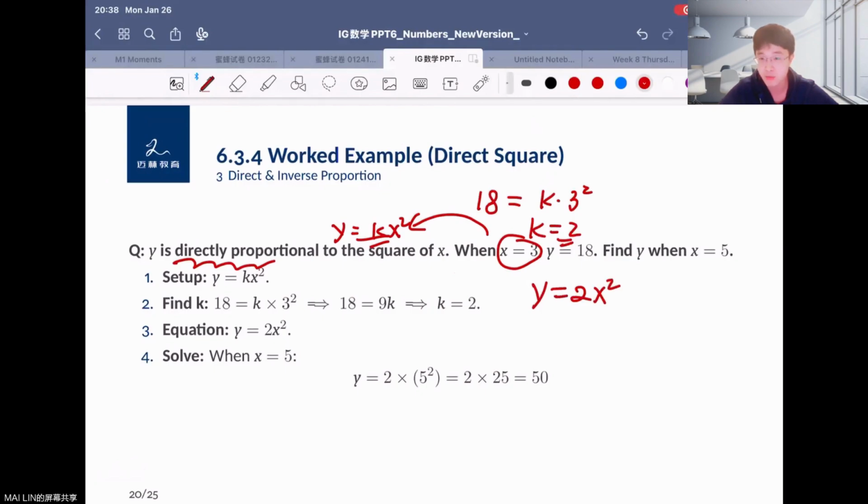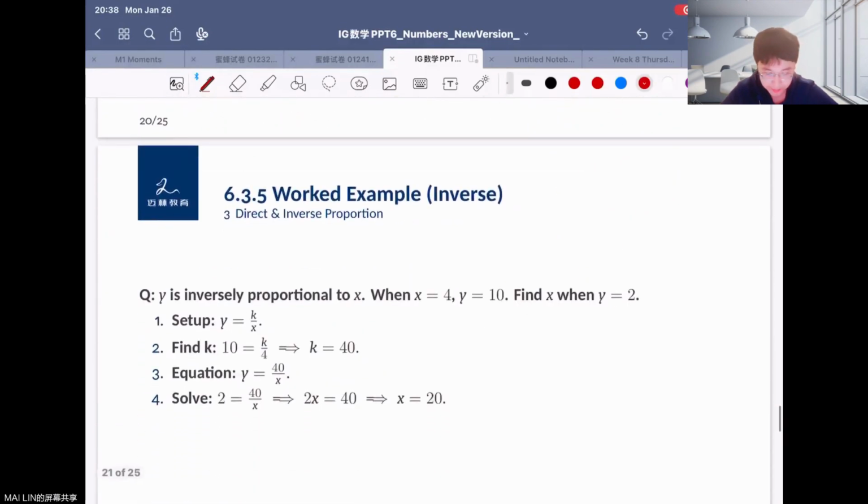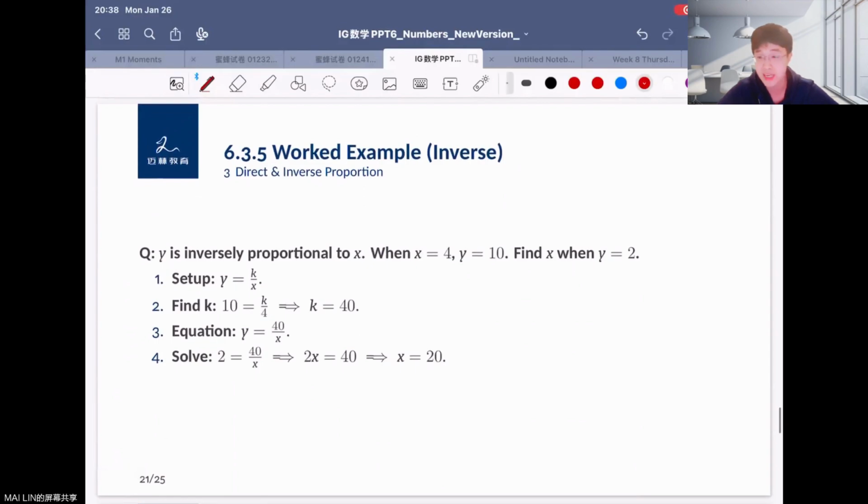And then it said find y when x equals 5, right? So we can say, if x equals 5, we can just put the x value into this formula, that becomes y equals 2 times 5 squared, which equals 50, okay? That is for y's value, okay? So here I guess you can understand how to calculate x and how to calculate y, okay?